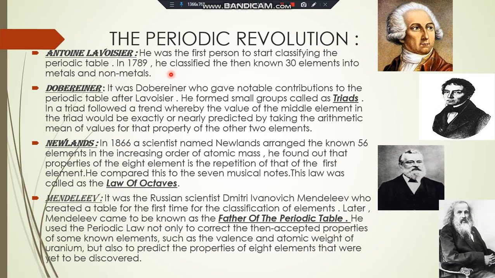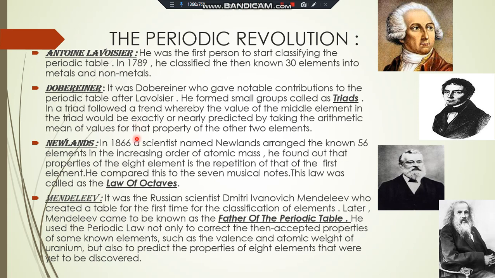After Lavoisier, Döbereiner started classifying the elements. He formed small groups called triads. In a triad, the value of a property of the middle element would be exactly or nearly predicted by taking the arithmetic mean of the values for that property of the other 2 elements.